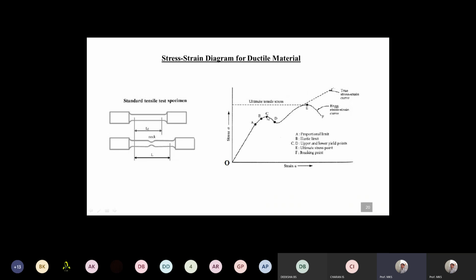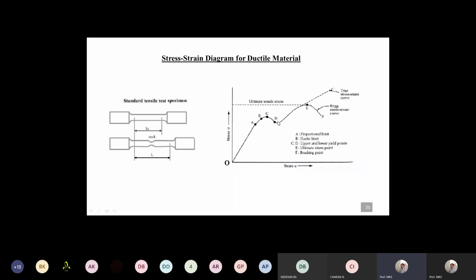After the material reaches the upper yield, that is, it starts yielding, the material is in the permanent deformation condition, in the plastic state. From point C, with decrease in load, the load here is higher, so for lesser loads the material strain increases. That point we call D, the lower yield point.